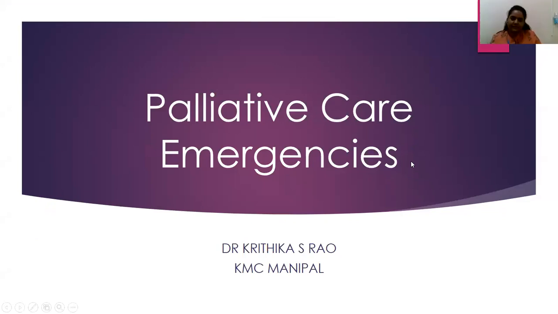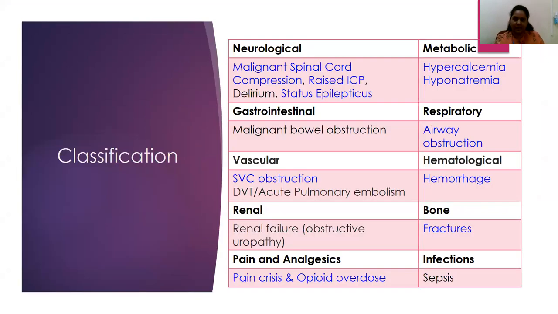Today's topic, as discussed by Dr. Sunil sir, is emergencies that we see in palliative care. Mainly, we'll be walking through the acute medical management that is first required when we see emergencies like this. The emergencies we will see in our patients would be classified broadly into these subheadings. In neurological, we could have spinal cord compression, raised intracranial pressure, status epilepticus.